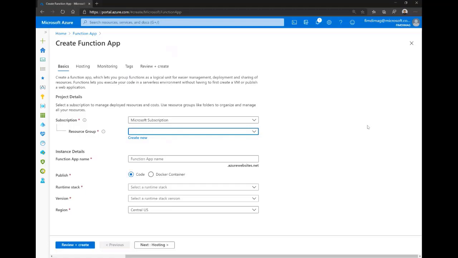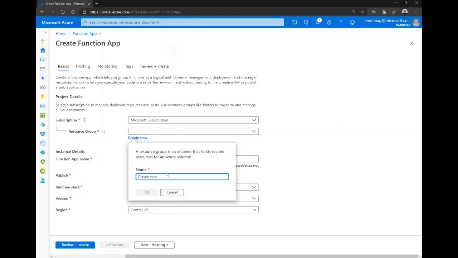The resource group is a logical group of services inside Azure. So we have what we call a service or also a resource. We can create our resource group while we create the service, in this case, or we can create the resource group before creating the service inside Azure. So here, let's say it's Reactor, Azure Reactor here, fine.